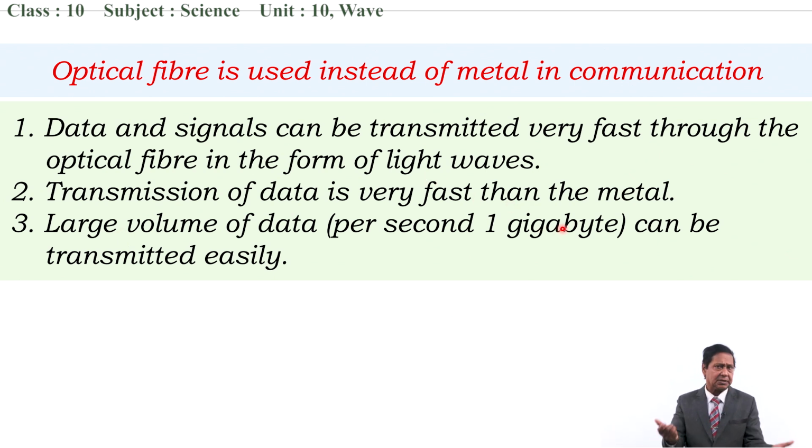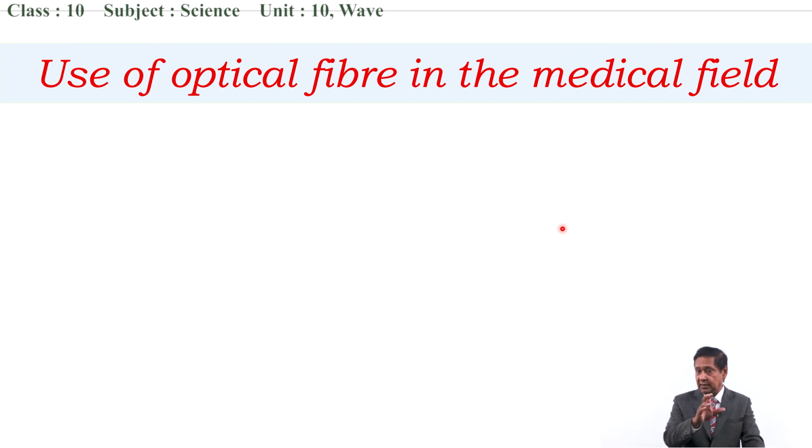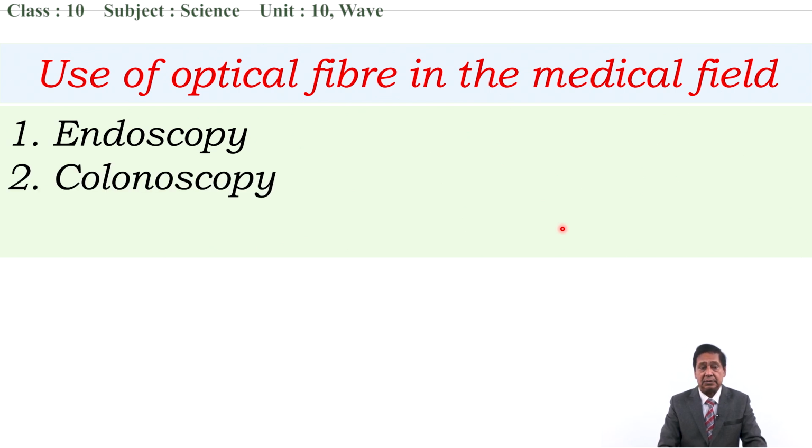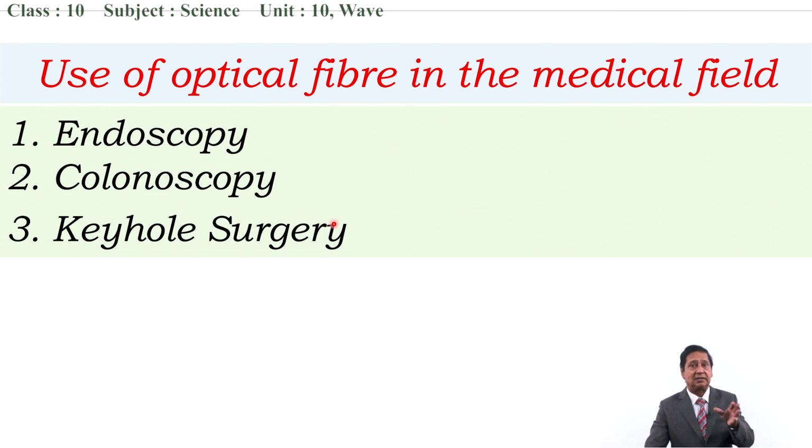Now let's talk about the medical sector. In the medical sector, for what purpose is this optical fiber used? We are talking about optical fiber, and actually about total internal reflection, which occurs in optical fiber. That's why this is a use of total internal reflection. Now in the medical sector: endoscopy, colonoscopy, and keyhole surgery. These are the three major areas where optical fiber is used.